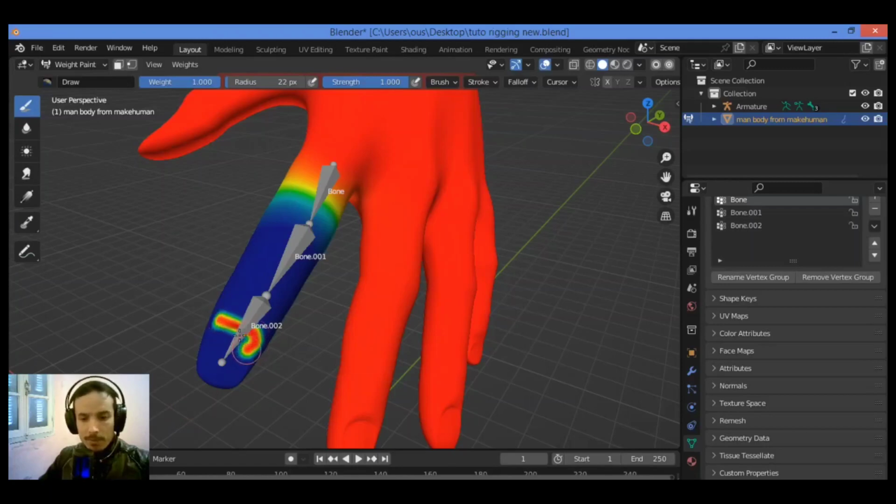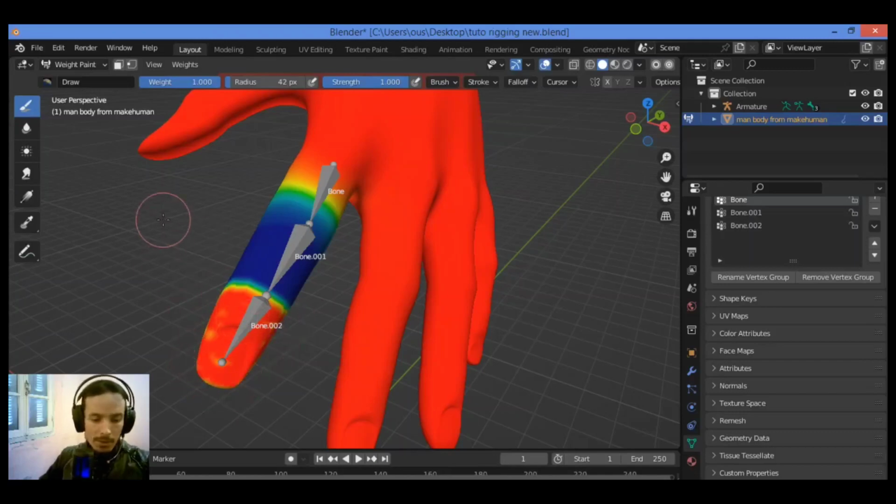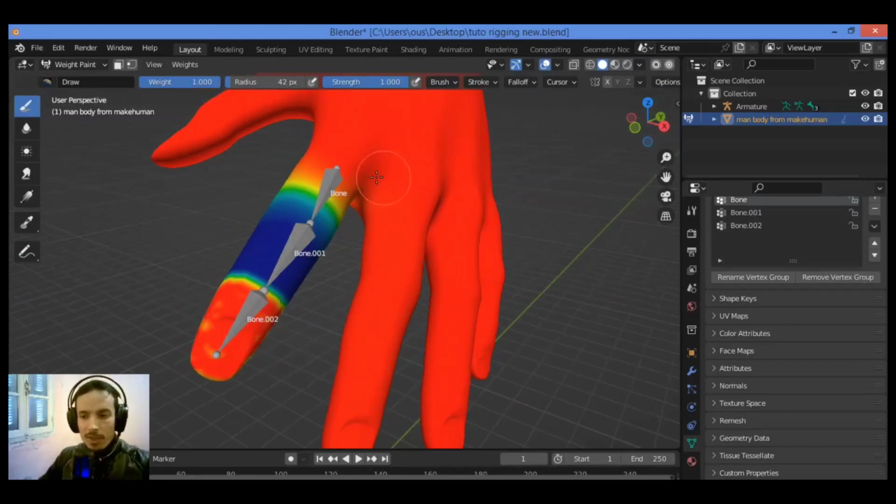So let's increase the radius of this draw tool like this. You should draw like this in order to see the effect. In order to draw on both areas at the same time, you should make sure that X-ray mode is turned on like this. Part of the finger painted turns red.